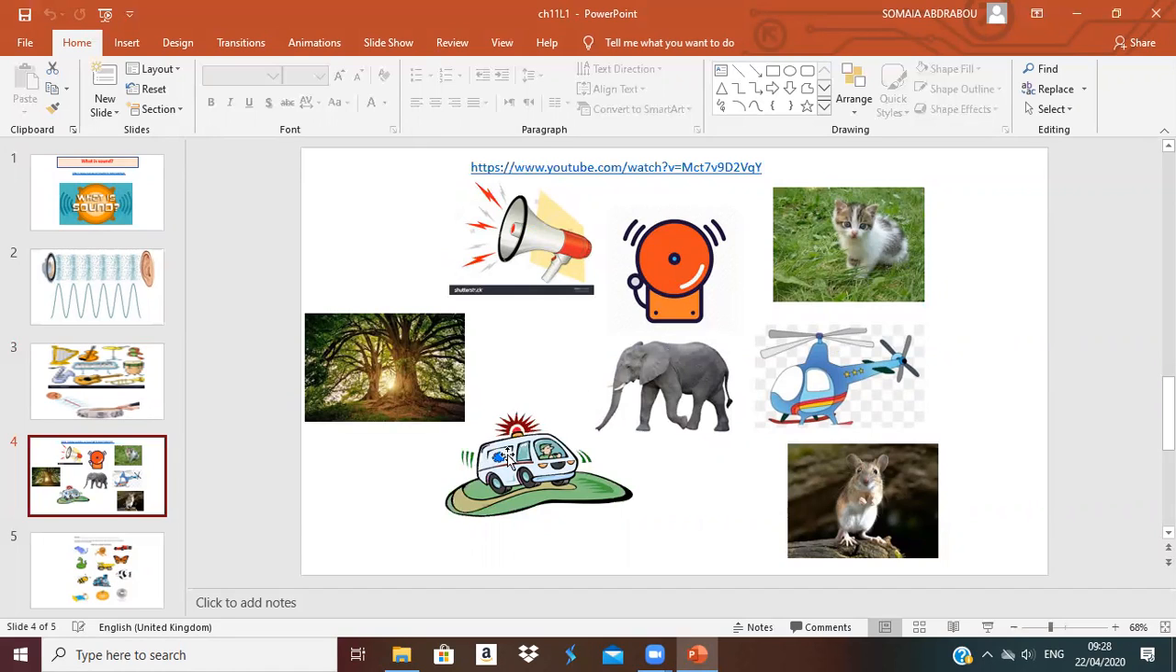So the kitten will have a soft sound. The ambulance will have a loud sound. Okay, this is the loudness of the sound, how loud or soft a sound is.